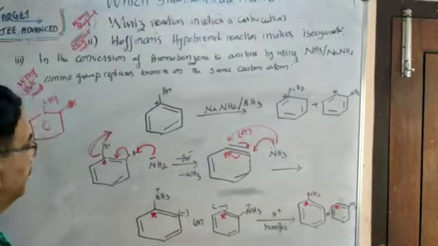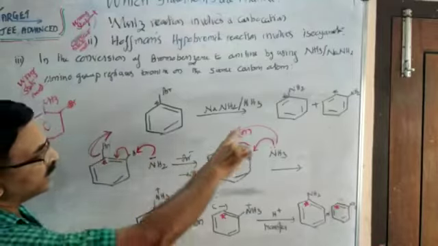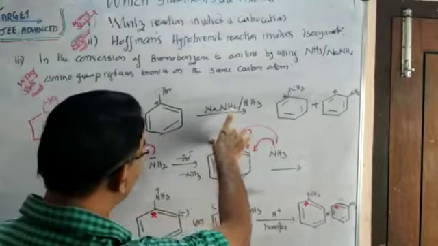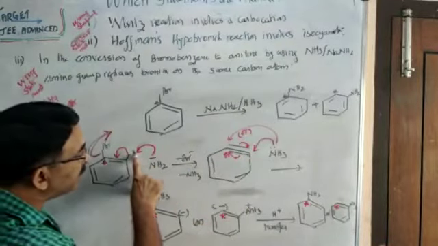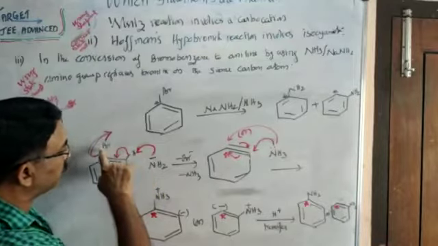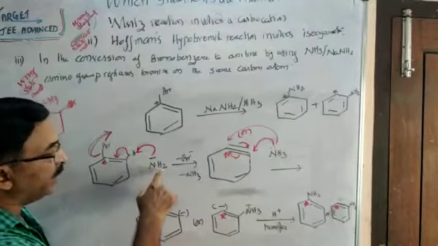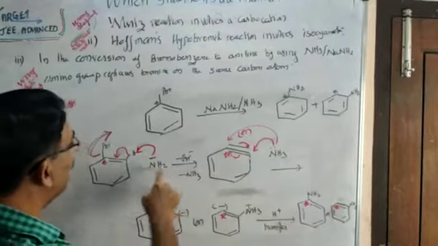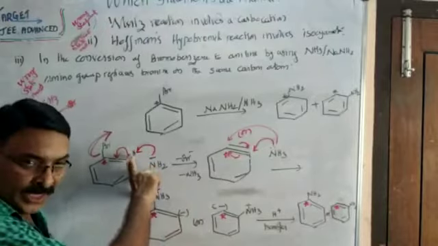This is the mechanism. First, bromobenzene is attacked by the highly basic amide ion, which takes away the proton ortho to bromine, and thereby this amide becomes ammonia. At the same time, this pair of electrons becomes free.